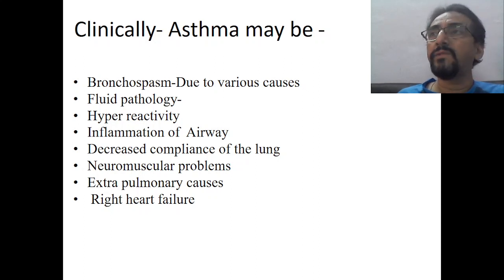Then whether it is because of hyperreactivity, like immunological hyperreactivity conditions. Then confirm whether there is inflammation, with signs of inflammation along with the respiratory distress. And see whether there is decreased compliance of the lung, that is, whether the elastic recoil of the lung is normal or not.